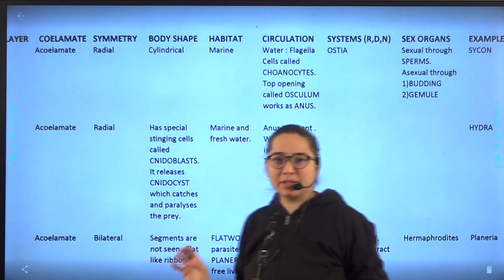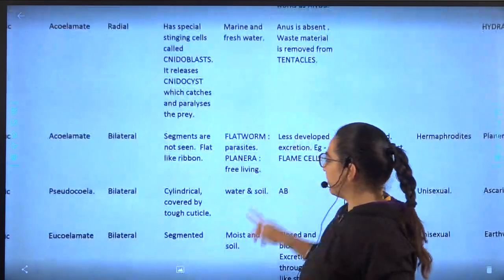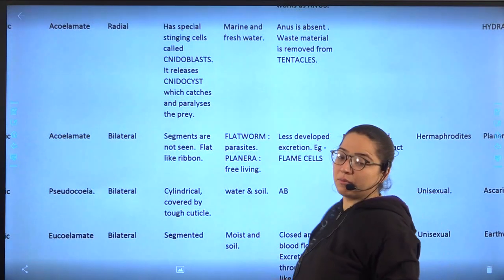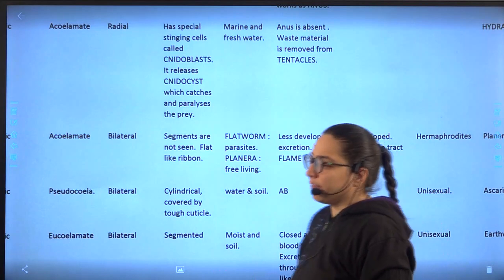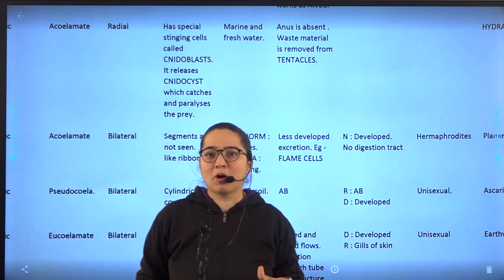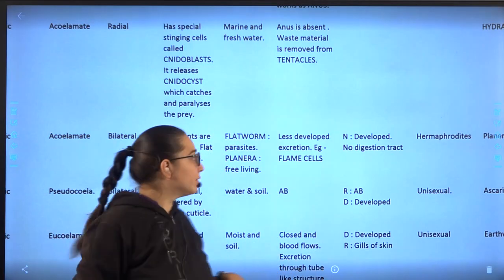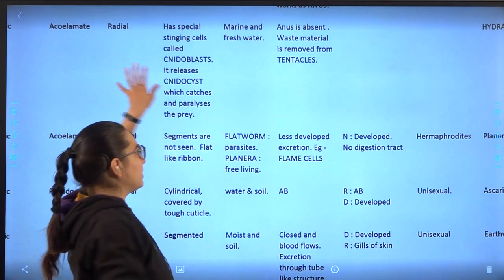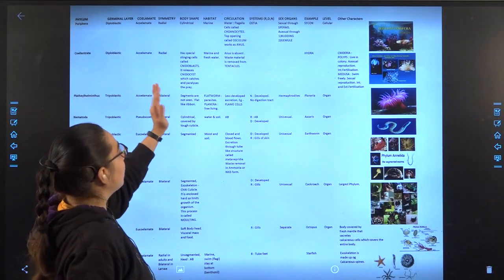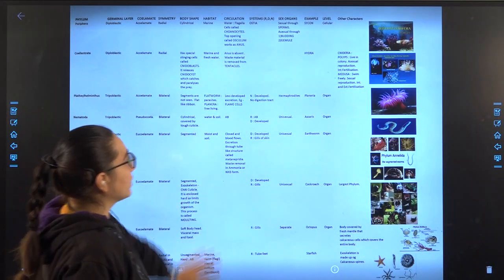Porifera, Cnidaria, Platyhelminthes, then Nematoda. Nematoda live in water and soil, and Annelida in the moist soil. Lastly, Mollusca: if they are marine and they are swimming, then they are called pelagic, and if they are staying at the bottom, they are called benthonic. So that completes the entire habitat. So here we have completed 1, 2, 3, 4 things.